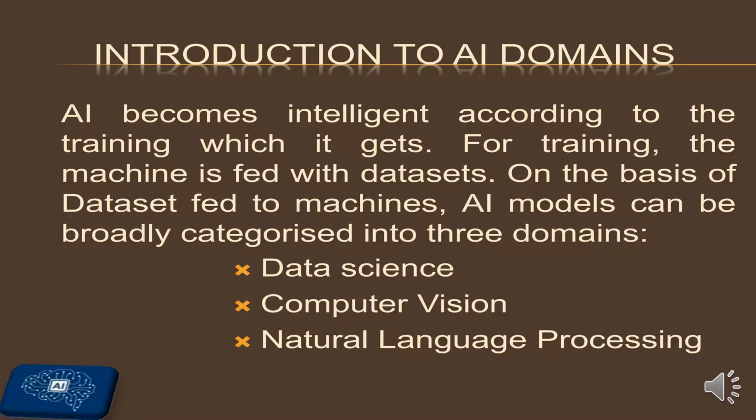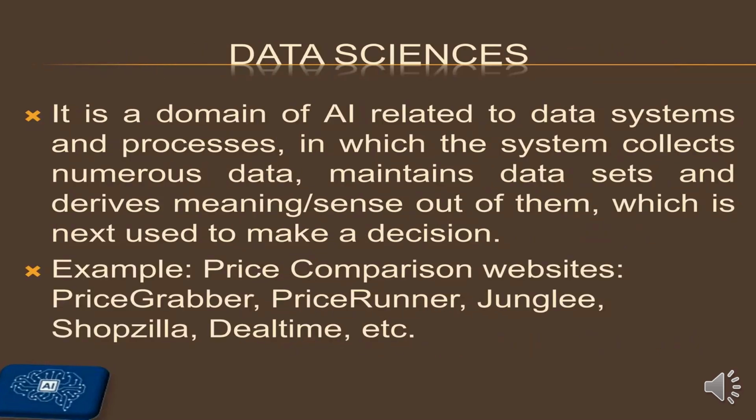Now the domains of AI. As per the usage of data and the scope of AI, there are three domains on which the machines will work. First is data science, DS, computer vision, CV, and natural language processing, NLP. These three domains are wide enough to make a machine intelligent. So let us start with the first domain, that is data science.